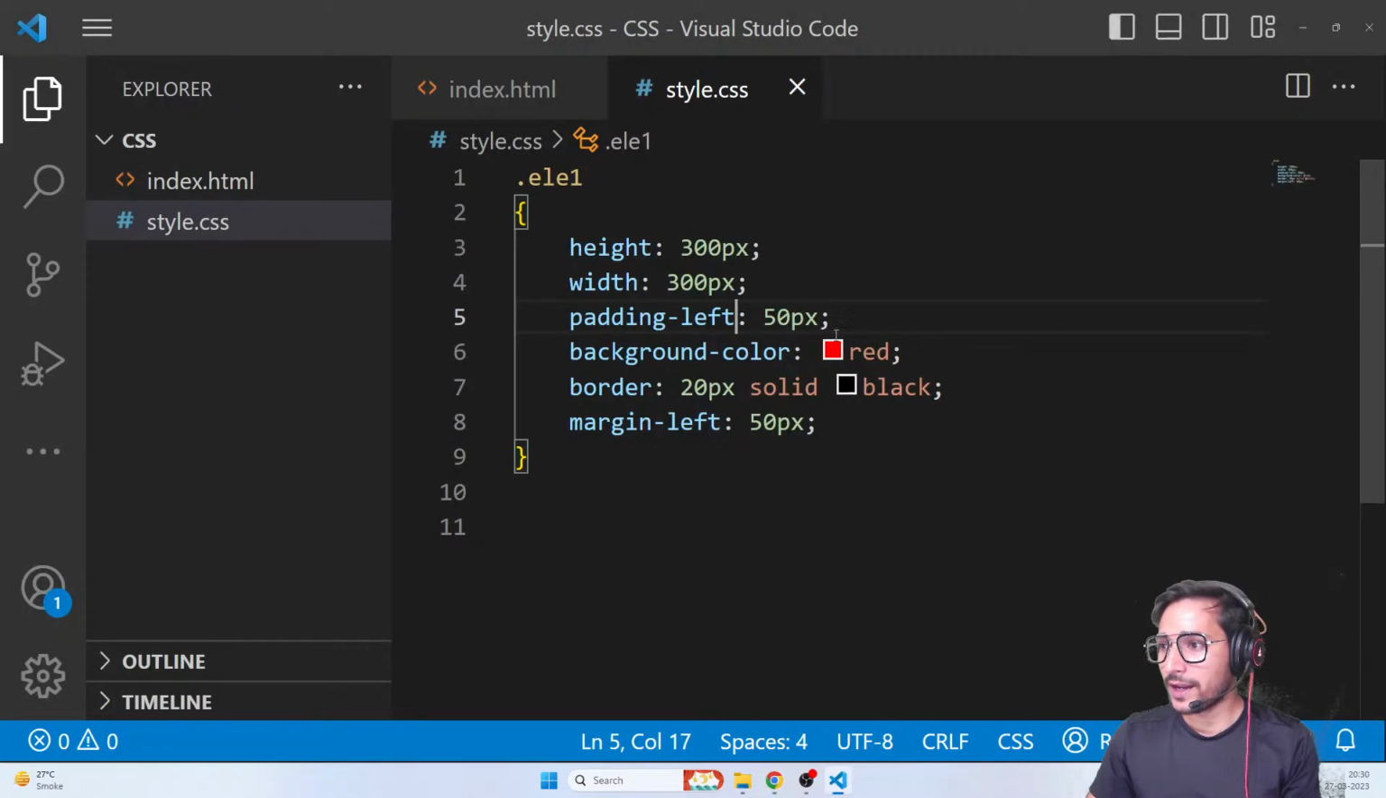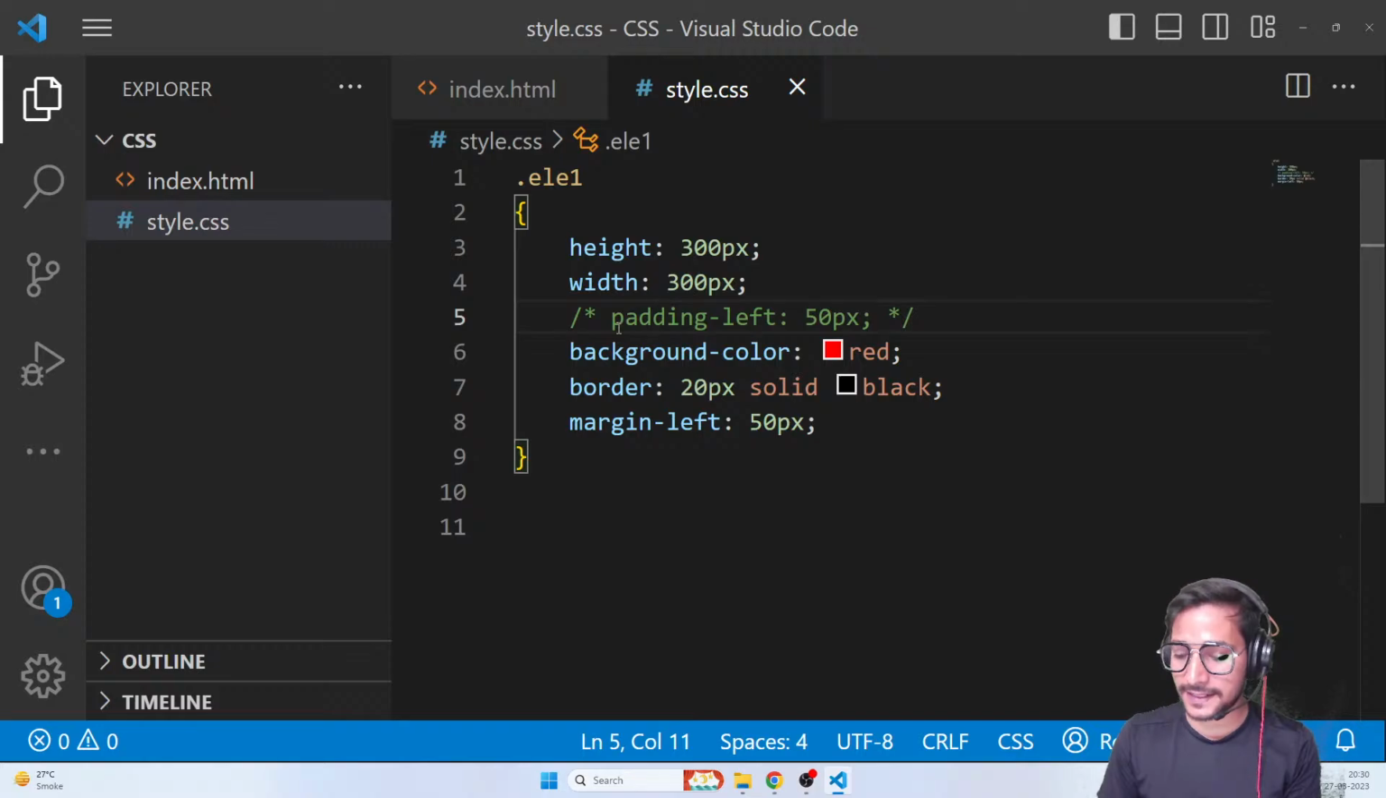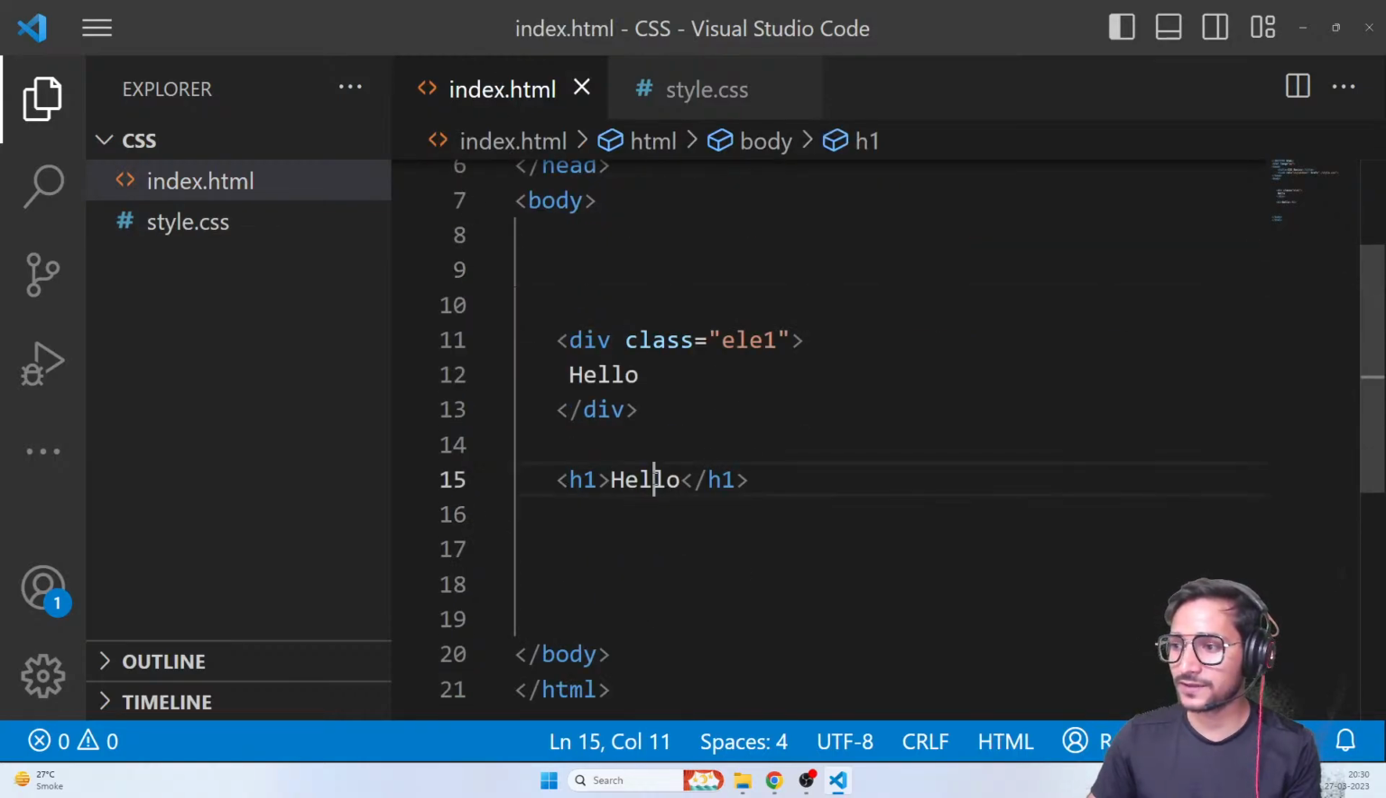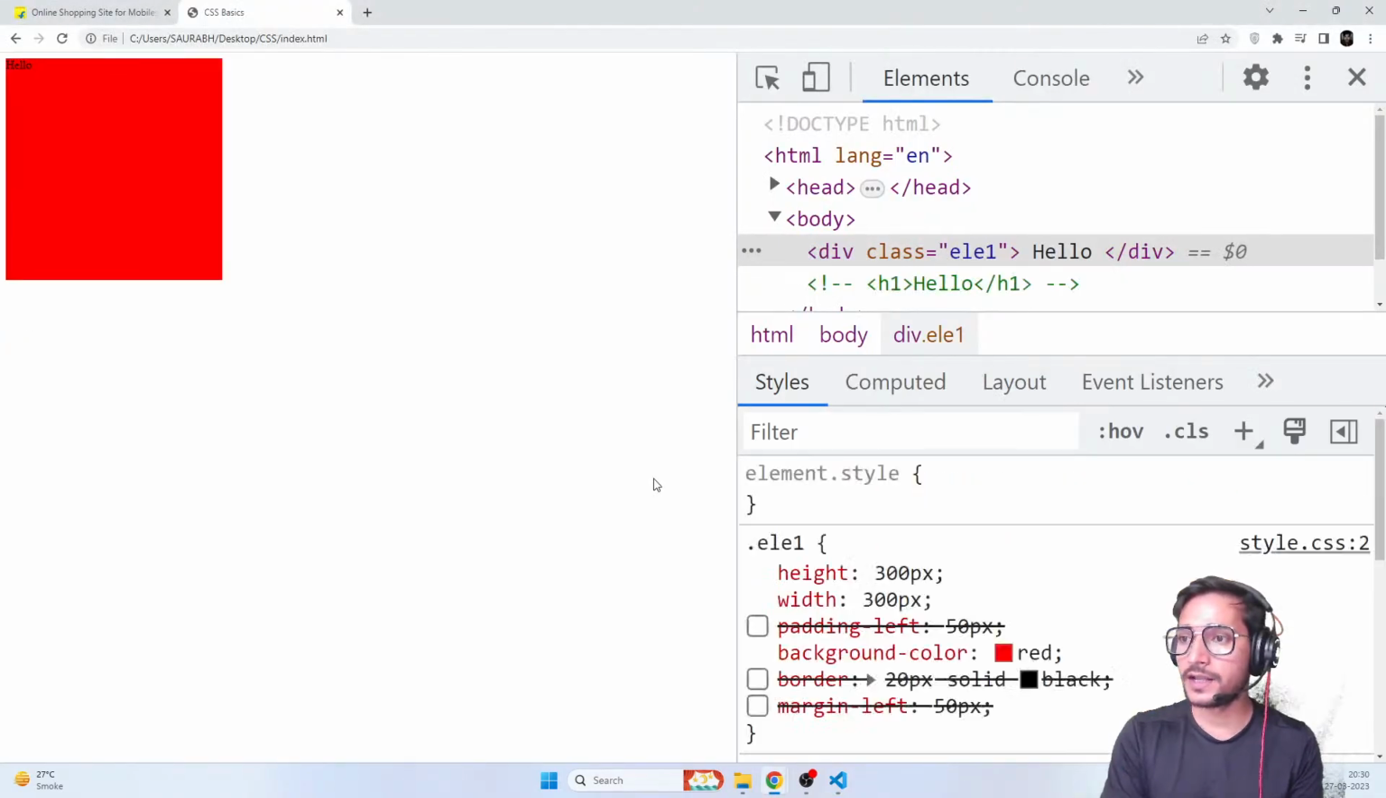Okay. Now for some time, I'm going to be removing all these extra things that I've done: padding, border, margin, all this stuff. Let's remove this hello as well for some time. And here we go. Now back to normal, right? Removed everything, padding, border, margin, everything.